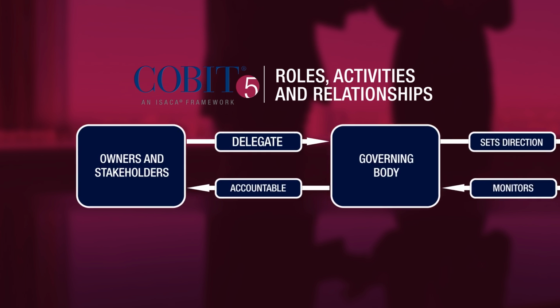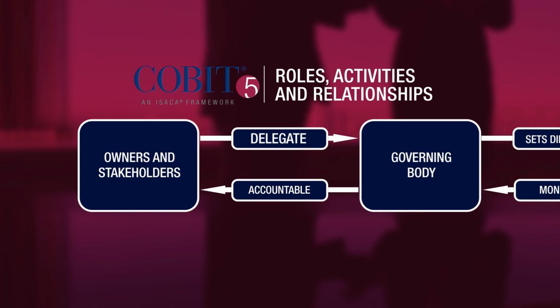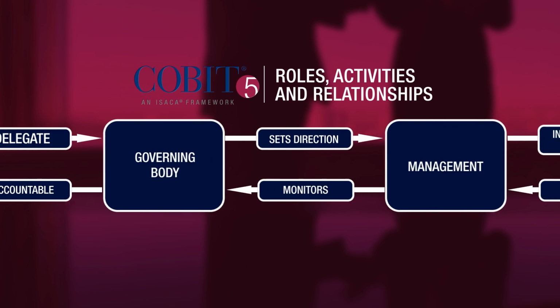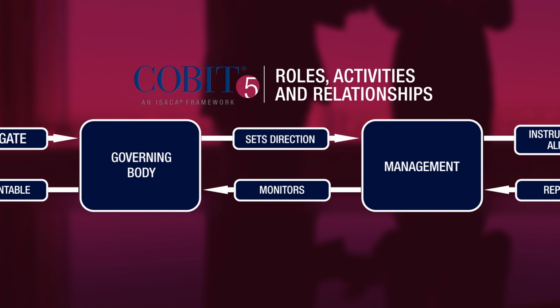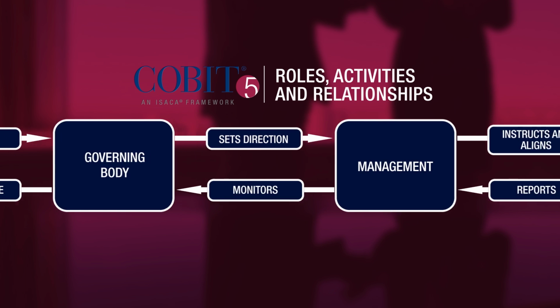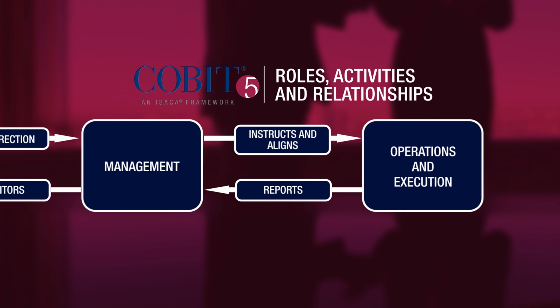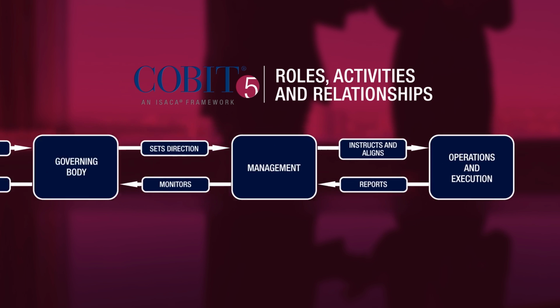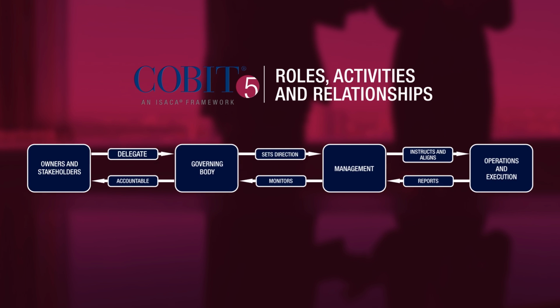In the control environment, stakeholders delegate their needs to the governing body, which then takes ownership of those requirements. The governing body remains accountable and directs management to plan, build, run, and monitor the controls required. Management instructs and aligns operations to execute those controls and report their results. The results are monitored by the governing body, which then reports on its accountability to the stakeholders.